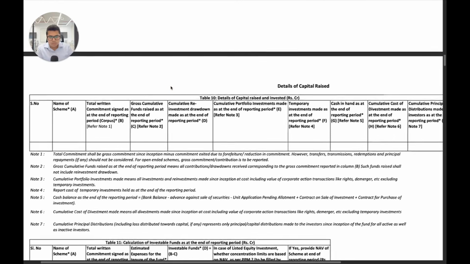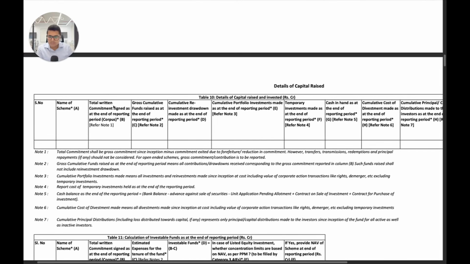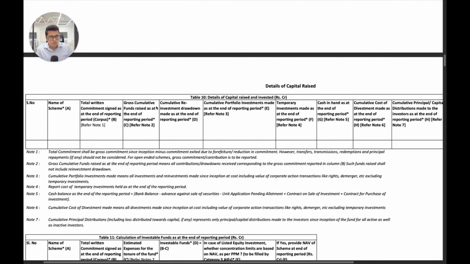Next is cumulative capital raised and invested. This, as you can see, is very similar to what was there previously. So written commitment signed, and this we are also giving on a quarterly basis. So the same thing has been provided here as well to SEBI, which we are reporting on a quarterly basis.